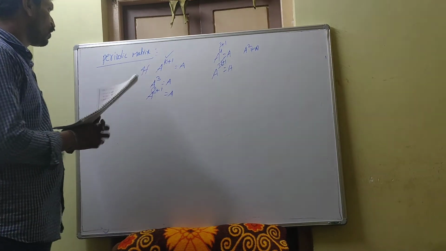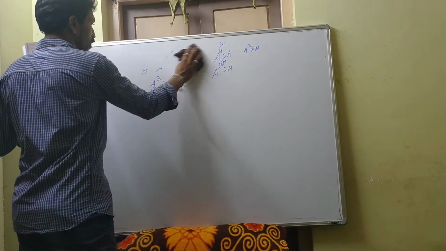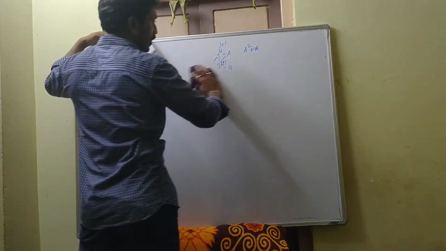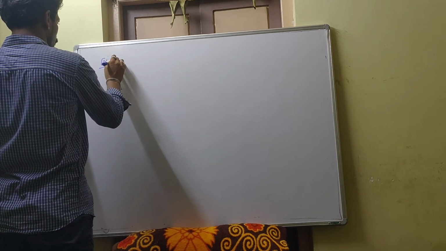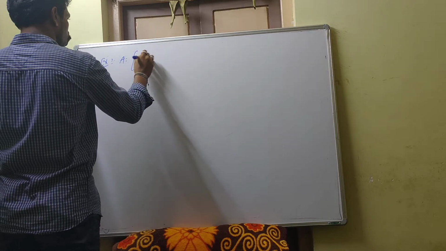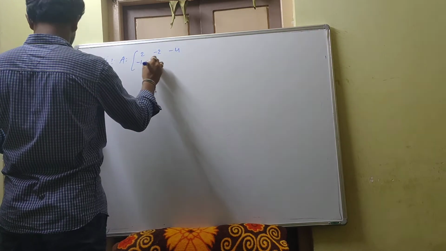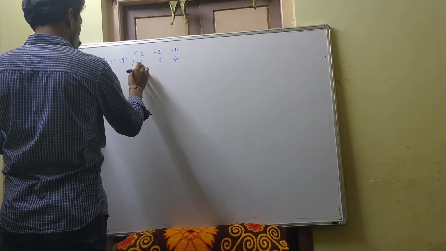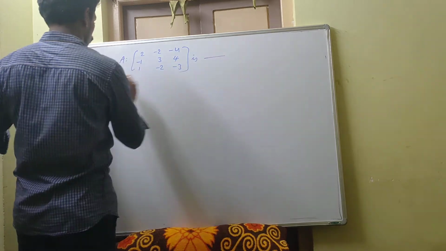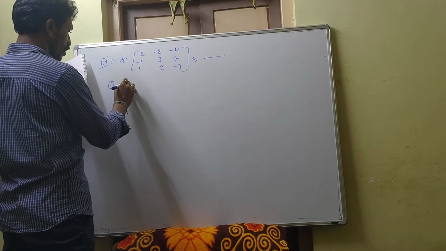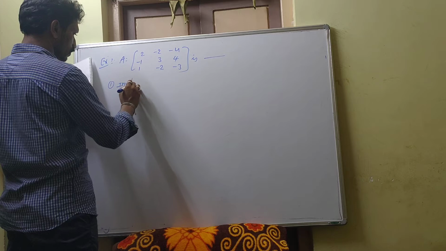Okay, based on this, to take one example, not only periodic, all these different types of matrices, I give one question. If A is equal to [2, minus 2, minus 4; minus 1, 3, 4; 1, minus 2, minus 3], then A is dash. First option, involutory matrix.